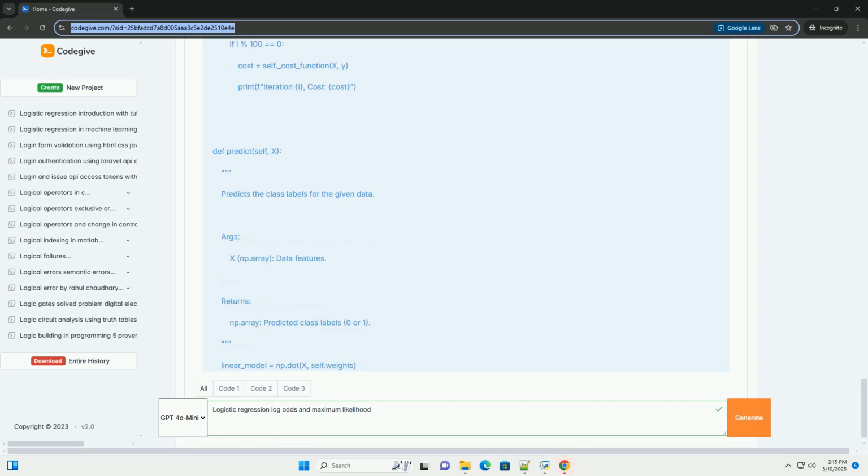Newton-Raphson, a second-order iterative optimization algorithm that often converges faster than gradient descent. BFGS, Broyden, Fletcher, Goldfarb, Shanno, a quasi-Newton method. It is a popular algorithm for nonlinear optimization. These algorithms start with an initial guess for the coefficients and iteratively update them until they converge to the values that maximize the log likelihood.